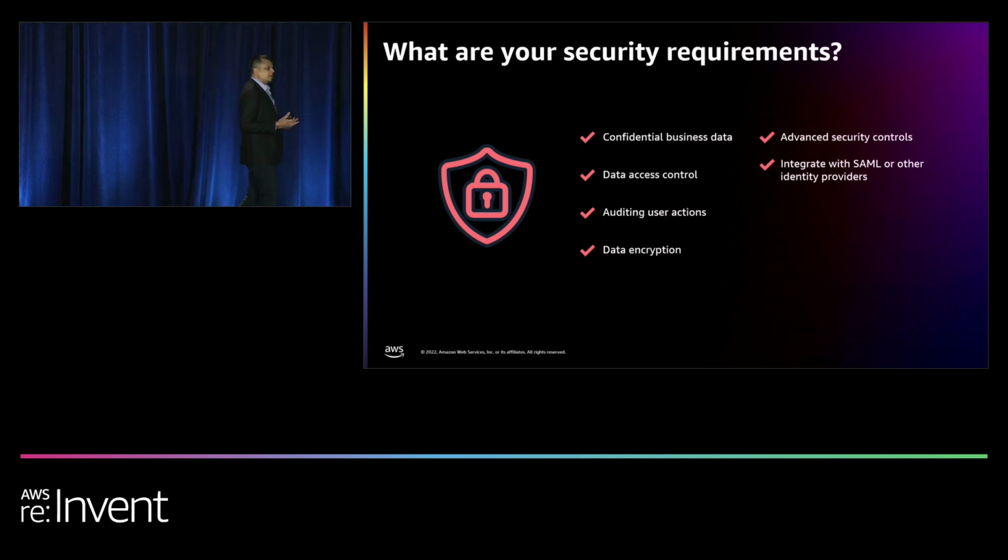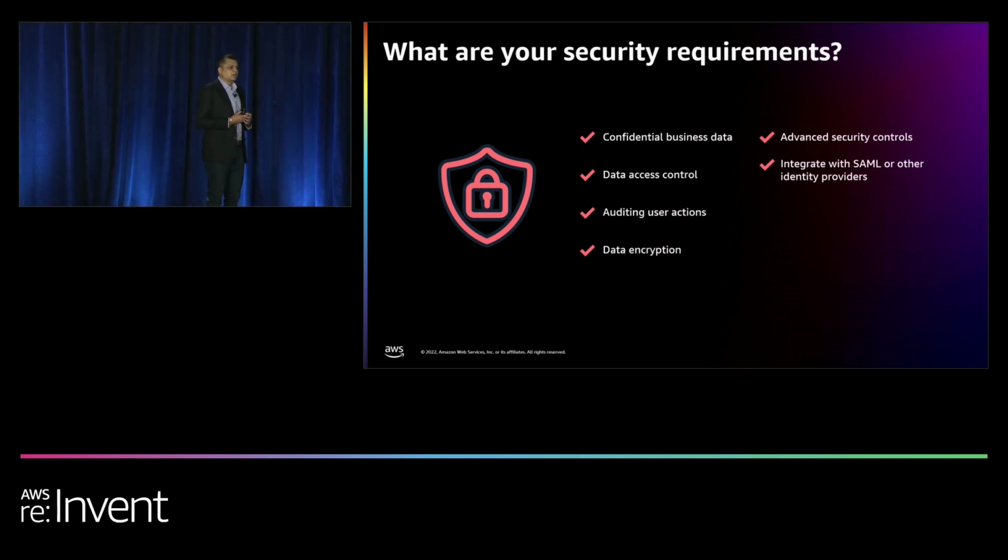Do you have an existing identity provider, like a SAML identity provider, OpenID Connect, or IAM, that you need to integrate with because your users are already using this today with all the other applications that you have? Wouldn't it just be easier for you to integrate that with the new solution that you're looking for?